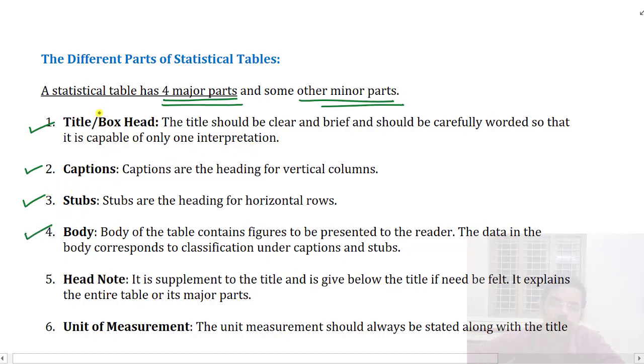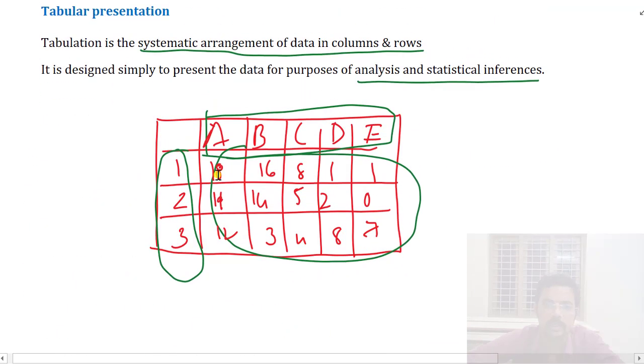As we discussed earlier, in this tabular presentation, this is the column heading, and these are called row headings.